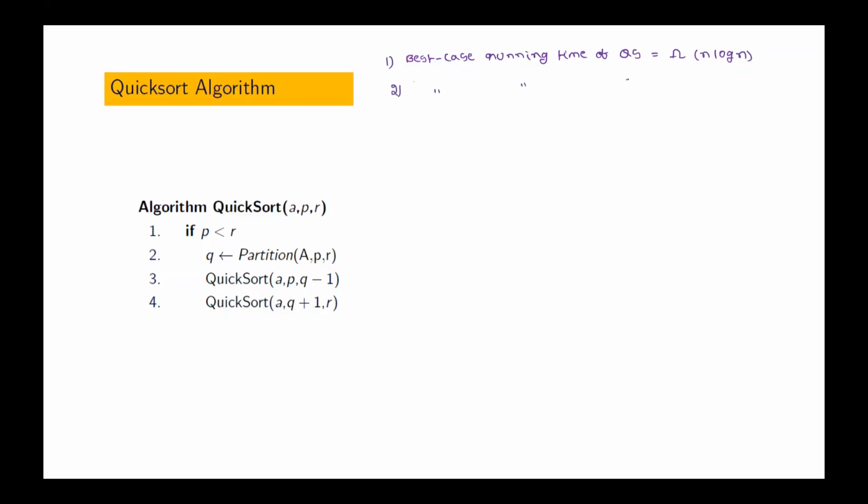Best case running time of Quicksort is big O of n log n. Best case running time of Quicksort is theta of n log n.